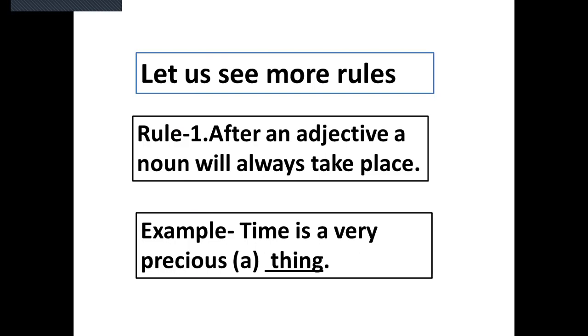After that, there is given a gap. So we can write in the gap a noun word. So the rule is after an adjective, we can write a noun word. So precious thing, precious is an adjective, thing is a noun word. So you have to remember the rule.